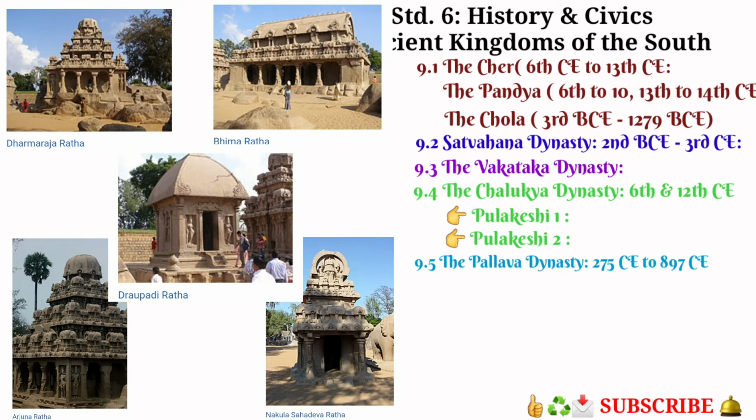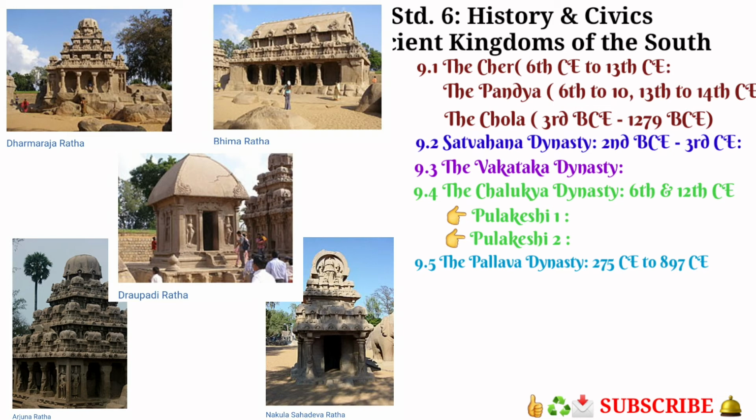Okay, students, do you know the names of these Rathas? Let me tell you the names of the Rathas. First, Dharmaraja Ratha. Second, Bhima Ratha. Third, Arjuna Ratha. Fourth, Nakul Sahadev Rathas.